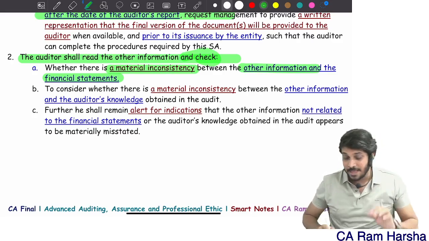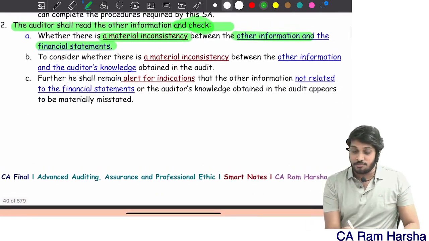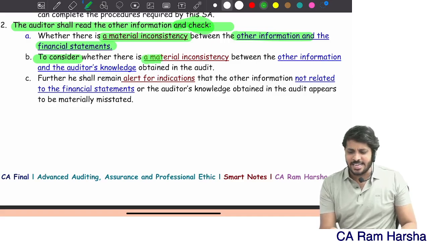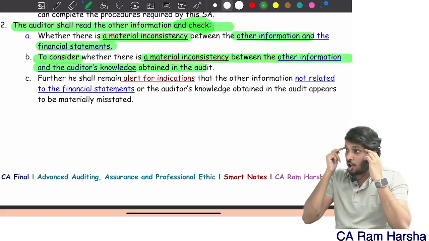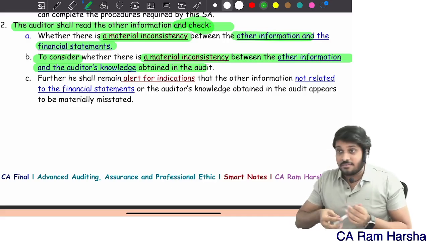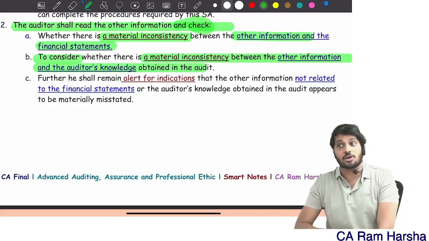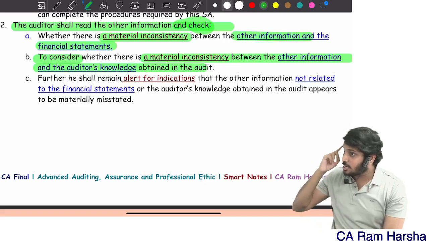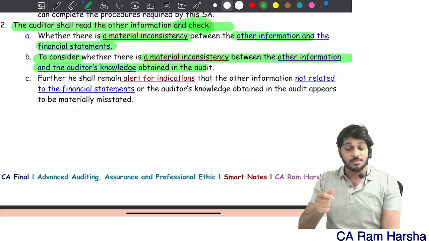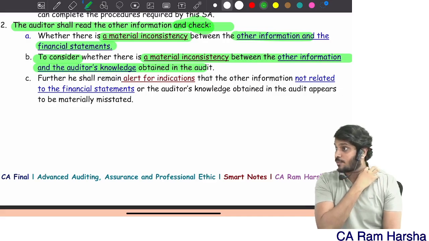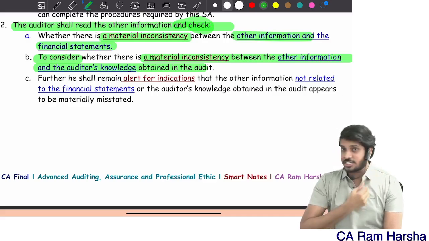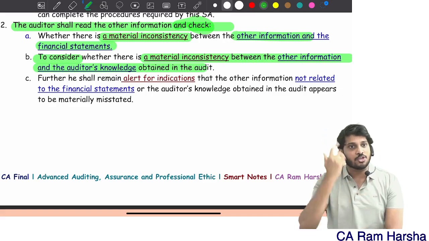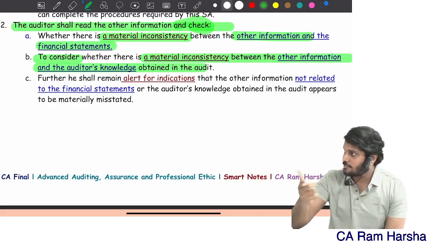I will figure that out. And not only that, my objective is to consider whether there is any inconsistency between the other information and the auditor's knowledge. Maybe when I'm reading the annual report, I get to know the company's future plans and all. My knowledge will get updated, right? Sometimes I may get to know about subsequent events by reading other information. So I may have to modify the audit procedure.